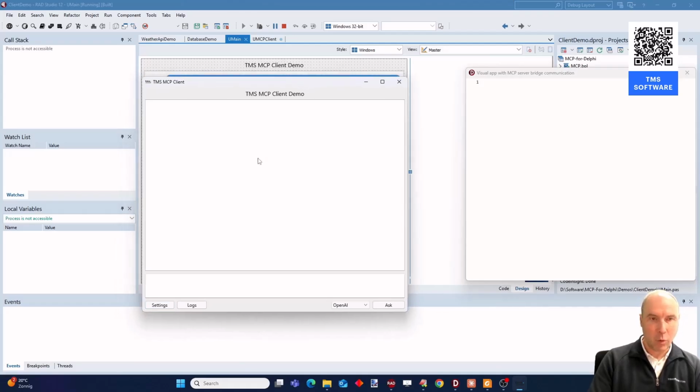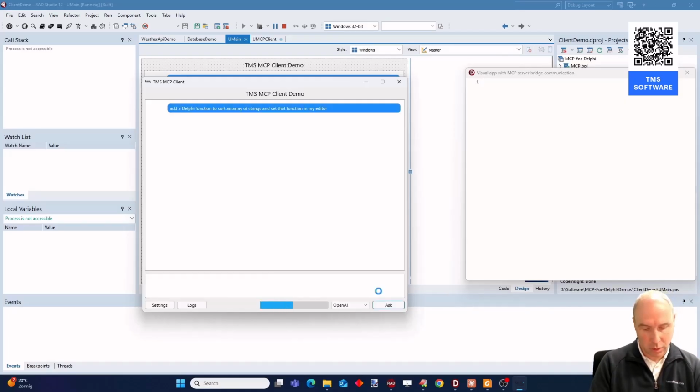So what I will do here is the following: add Delphi function to sort an array of strings and set that function in my editor. And here we are using OpenAI to do that for us.